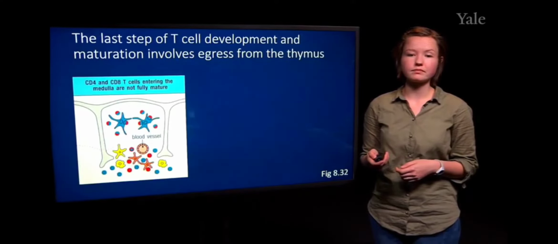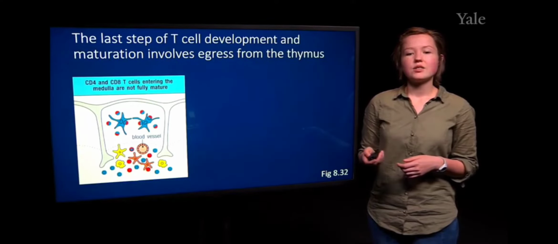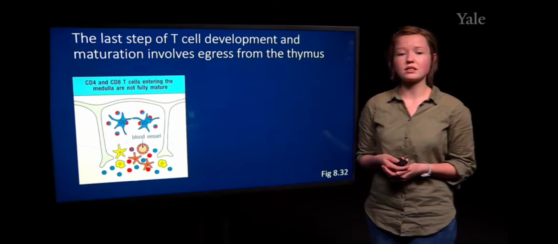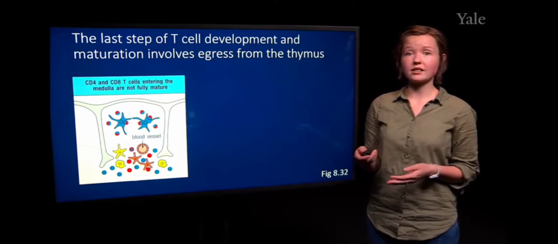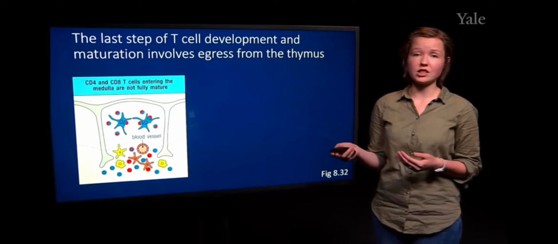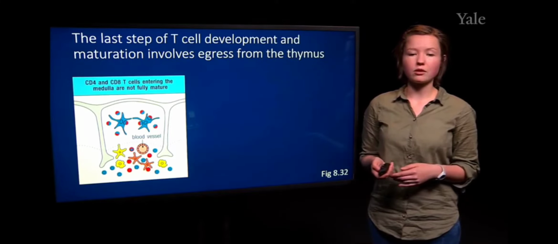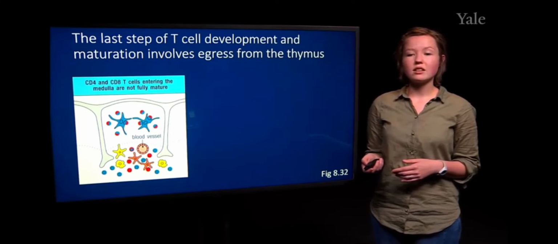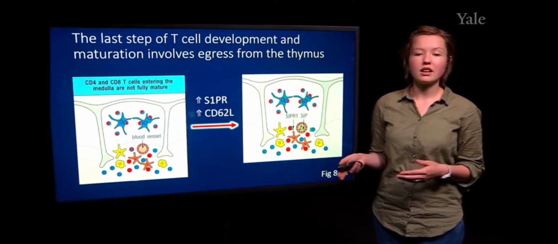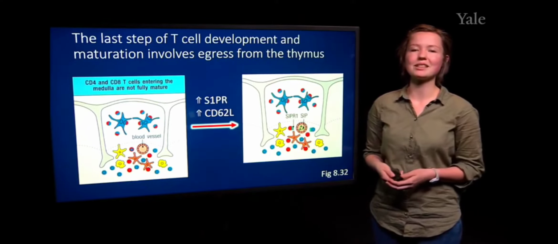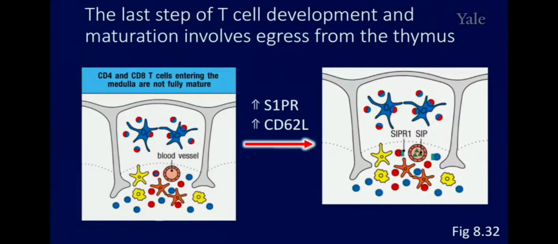The last step of T cell development, following this stringent negative selection, is exiting the thymus and moving into the periphery and the secondary lymphoid organs. Much like B cell development, these T cells will upregulate certain signals like the S1P receptor that allow them to enter the bloodstream.